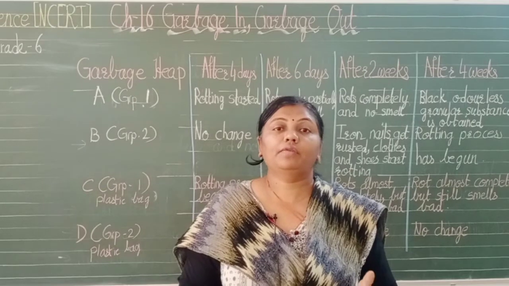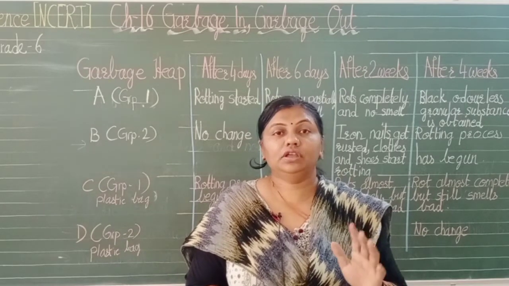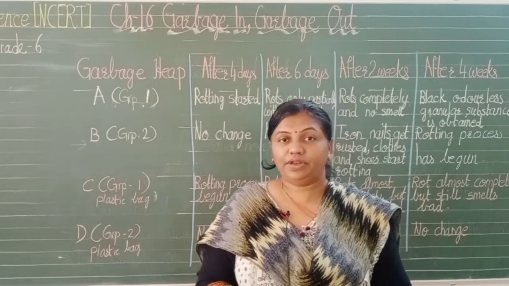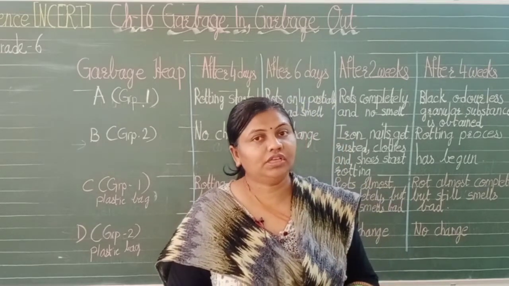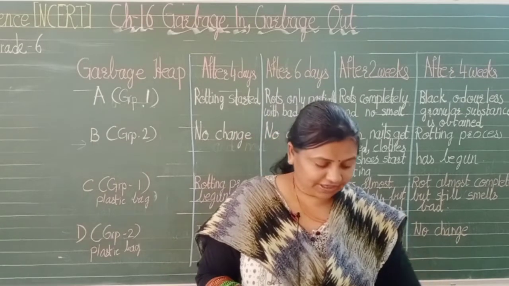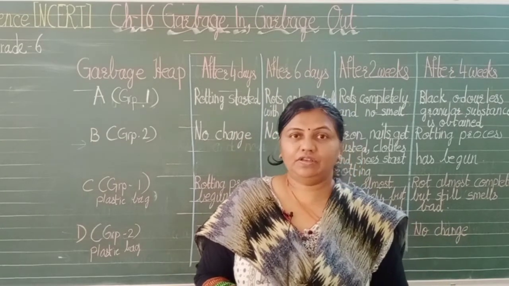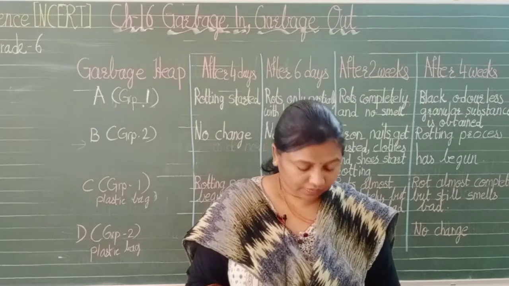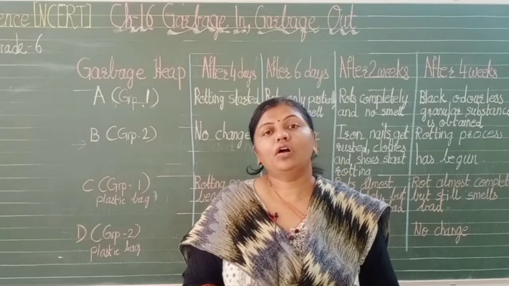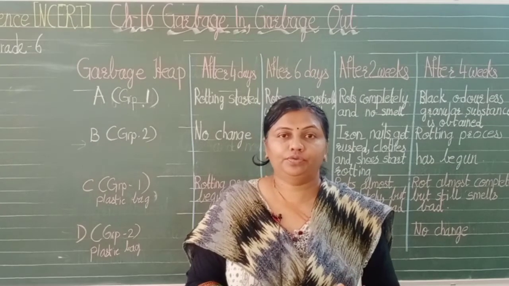So we should try to avoid using the plastic bags. So such plastic bags which we bring home, later on it is useless. So in group 2, plastic bags, then pieces of cloth which are not useful, then aluminium wrappers, isn't it? All things are collected by group 2.